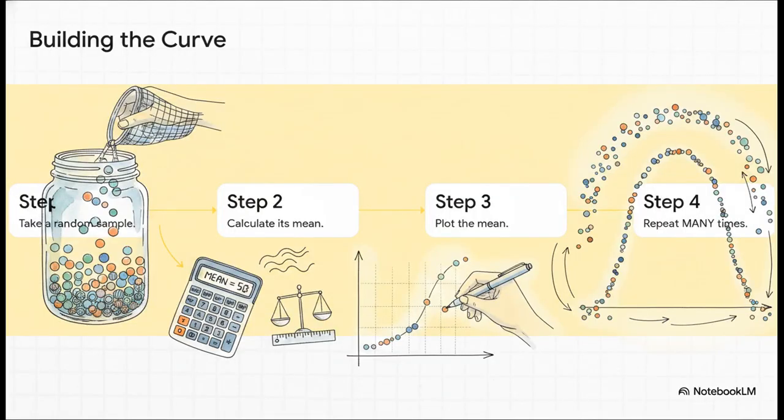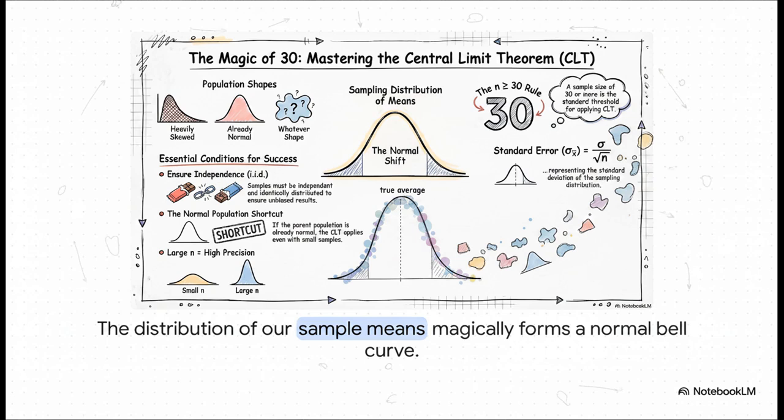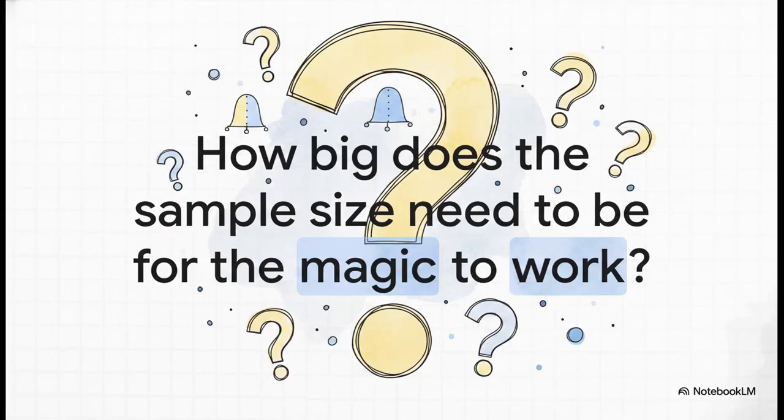So here's what we're going to do. First, we'll dip into that messy data and pull out a random sample. Then we find the average of just that sample. We take that average and we make a single dot on a new graph. And then we do it all over again and again and again, like hundreds, maybe thousands of times. And boom, this is what happens. After we've plotted all those different sample averages, look, the new graph doesn't look skewed anymore at all. It's a nearly perfect bell curve, centered right around the true average of the whole population. We started with chaos and ended up with this beautiful, predictable shape. It's pretty amazing, right?